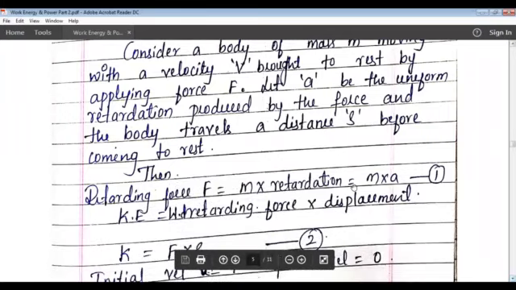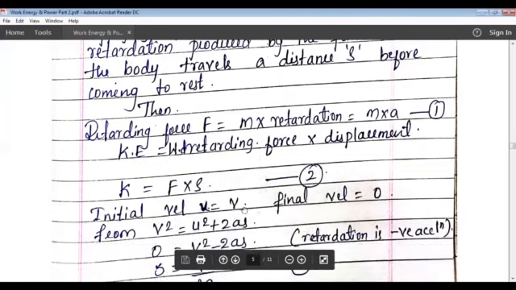Now we will find the retarding force. That retarding force will be equal to mass into retardation, that is m into a. Retardation is nothing but negative acceleration. So what is kinetic energy? The kinetic energy will be equal to the work done by the retarding force into displacement. Work done by the retarding force is nothing but F into s.